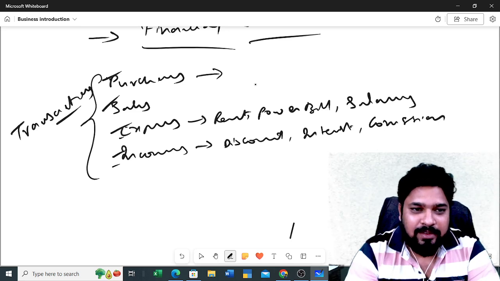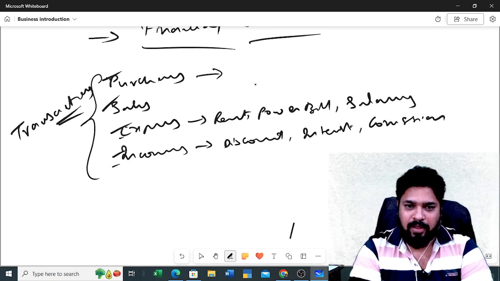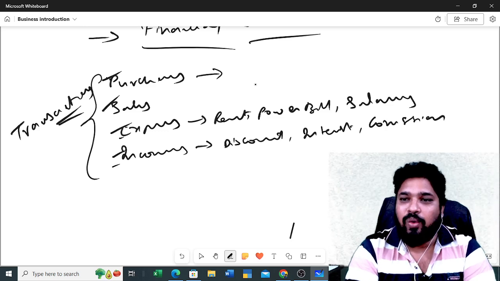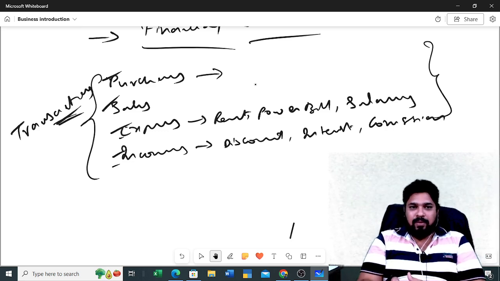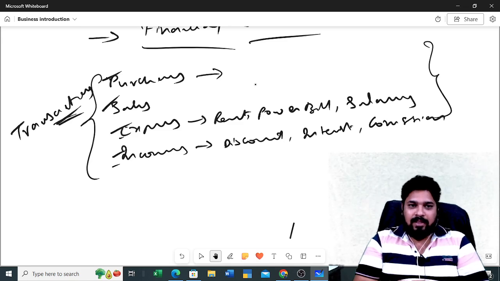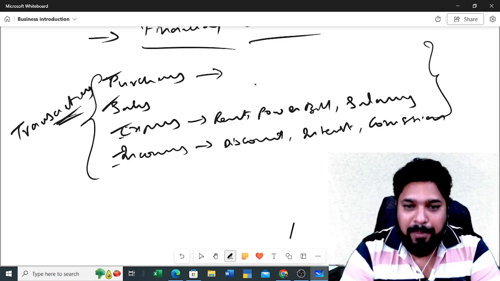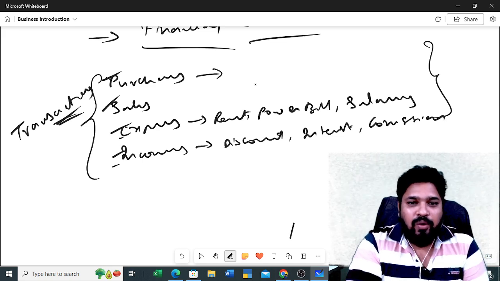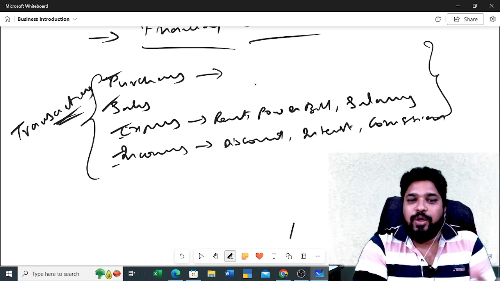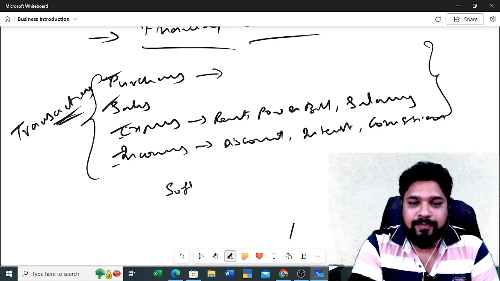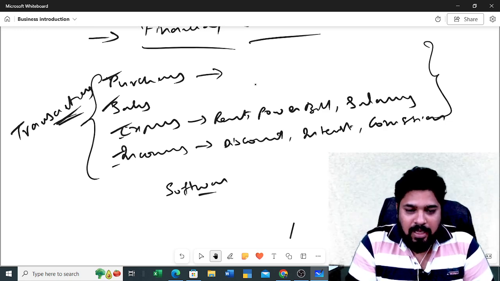For this process, we need some software. Because this process is known as the accounting process, the recording of transactions in a proper way on a daily basis, we can call it accounting. This is the accounting. But if we want to do this accounting process regularly in an easy manner, we must require one software. Am I right or not?